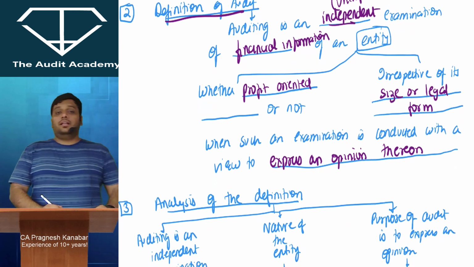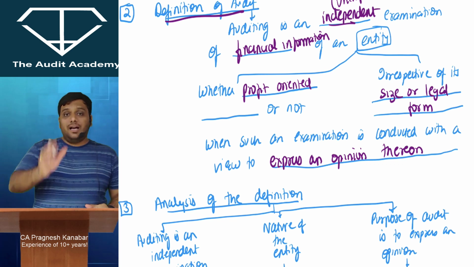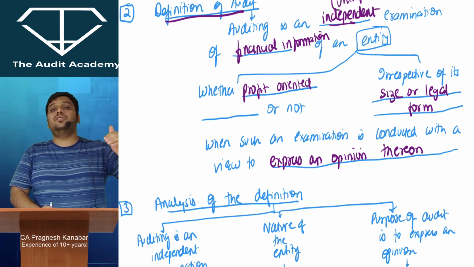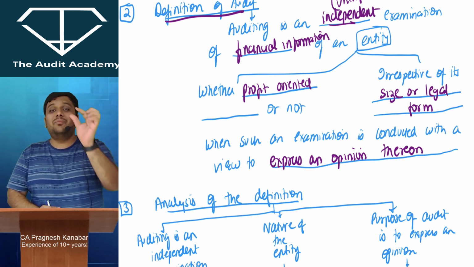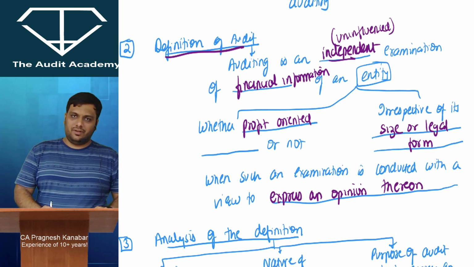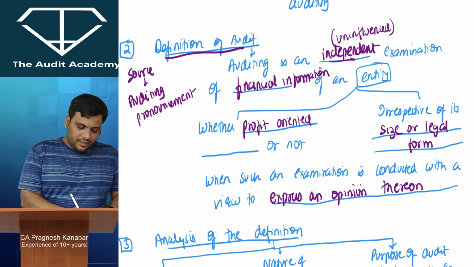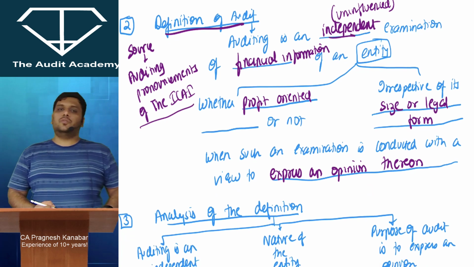Now, where is this definition given? Is it given under some act? No, sir. Listen to me. In accounts, you have accounting standards. Similarly, in audit, you have auditing standards. They are named as standards on auditing. The book which contains standards on auditing as issued by the ICAI technically is called auditing pronouncements. There, this definition has been given. So, if at all you want to write the source of the definition, it is auditing pronouncements of the ICAI.